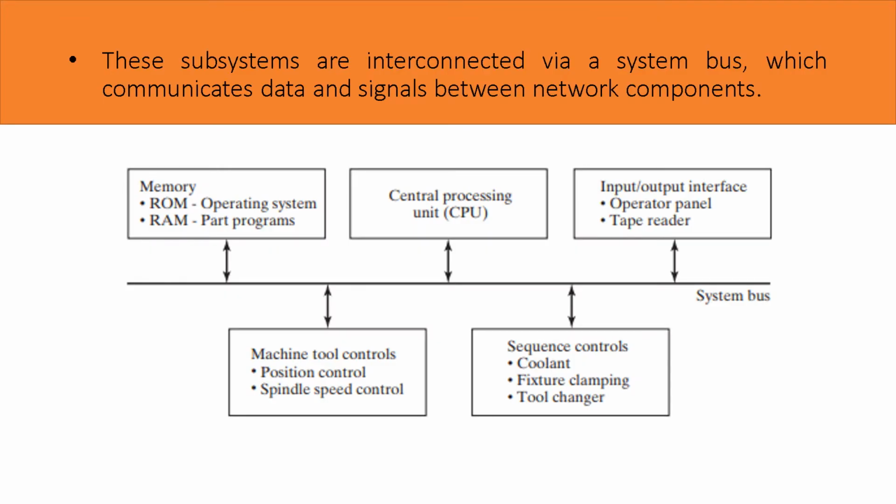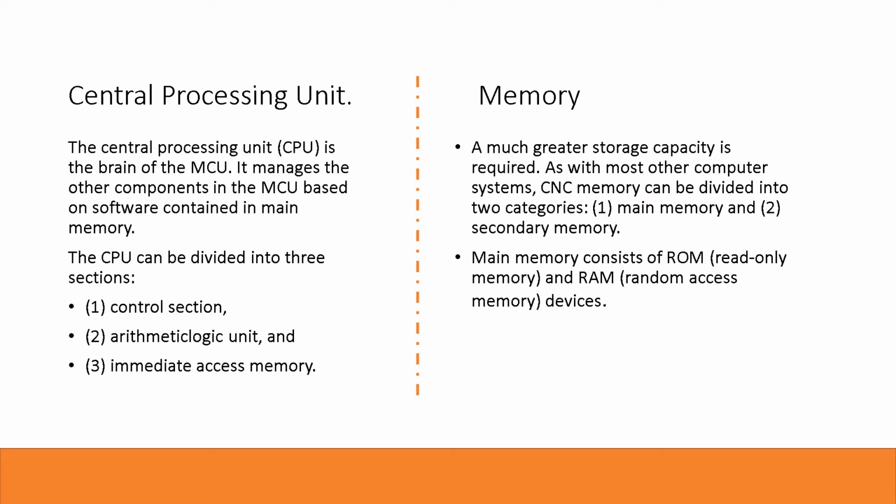In this figure, we see the configuration of CNC machine control unit. The central processing unit is the brain of the machine control unit. It manages the other components in the machine control unit based on software contained in the memory. The central processing unit can be divided into 3 sections: control section, arithmetic logic unit, and immediate access memory.